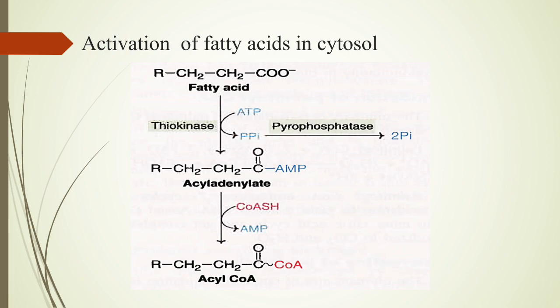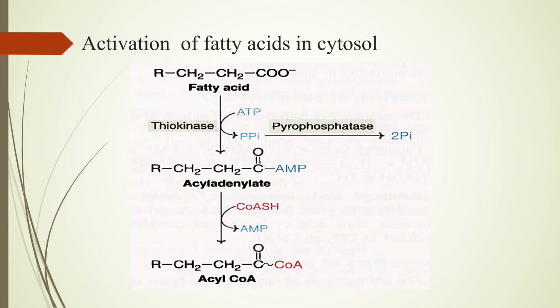Activation of fatty acid occurs in the cytosol, acted on by the enzyme thiokinase, which requires ATP. ATP forms pyrophosphate directly, so here two ATPs are utilized.